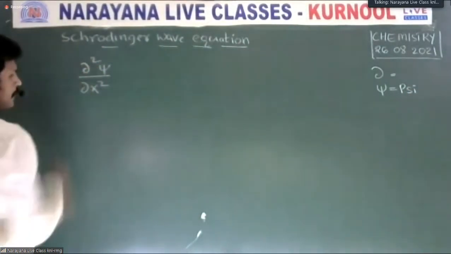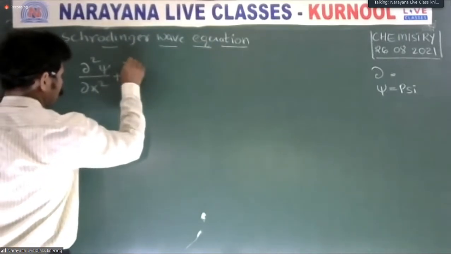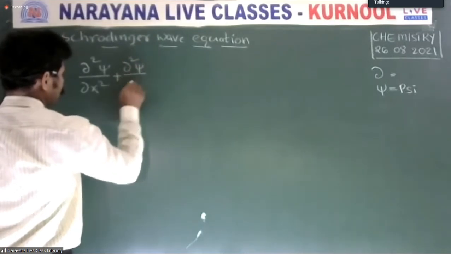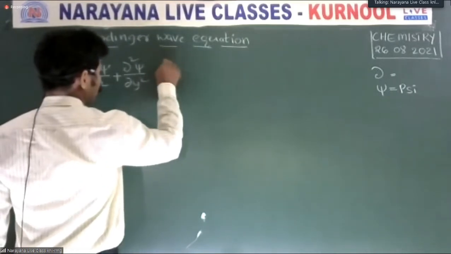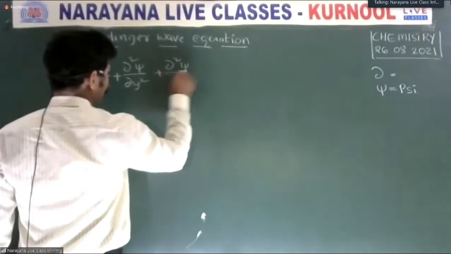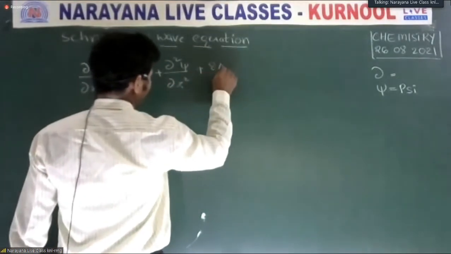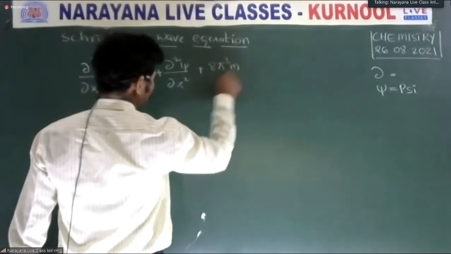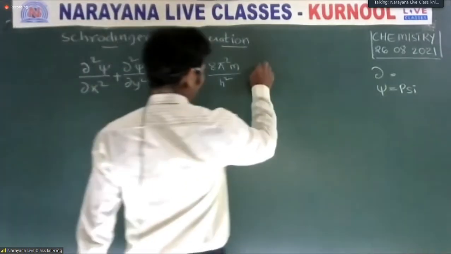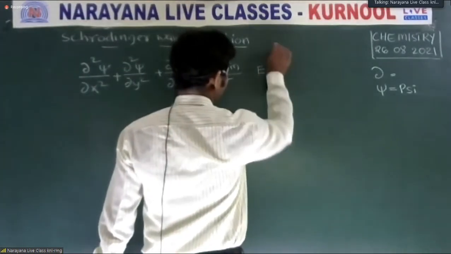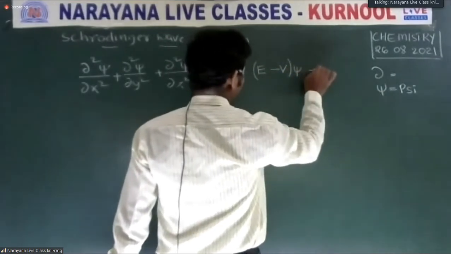Dou square psi by dou x square plus dou square psi by dou y square plus dou square psi by dou z square plus 8 pi square m by h square into E minus V into psi equals 0.